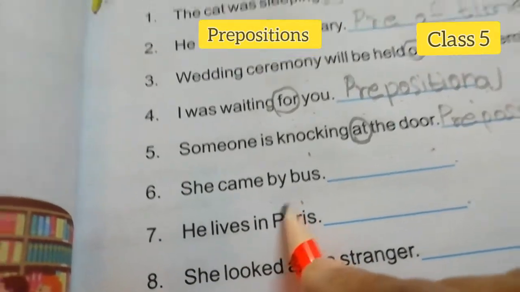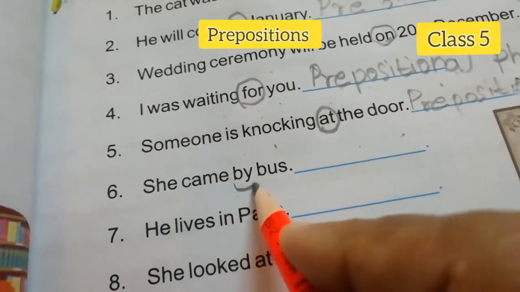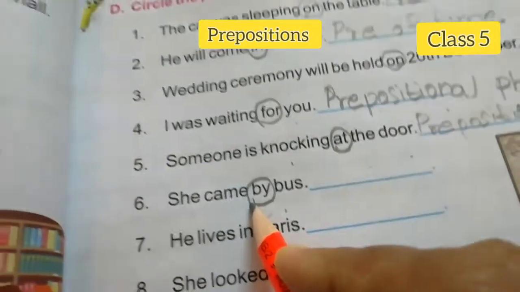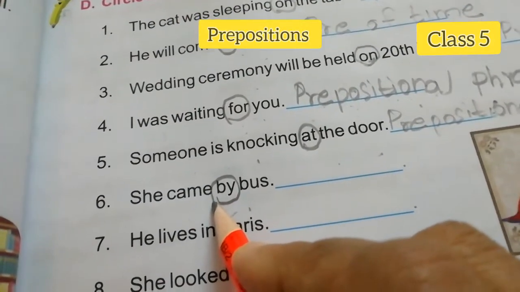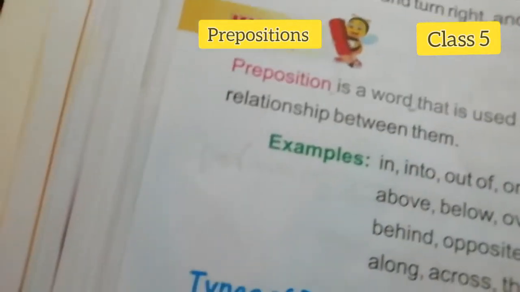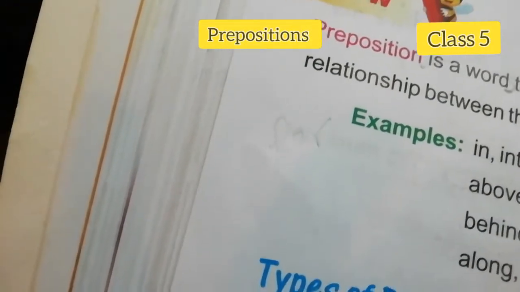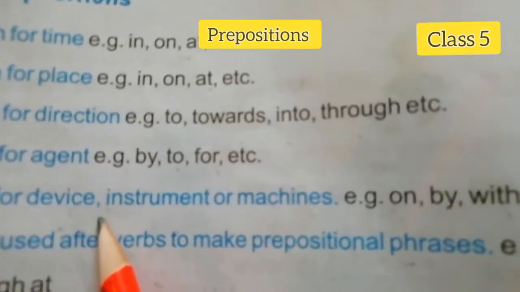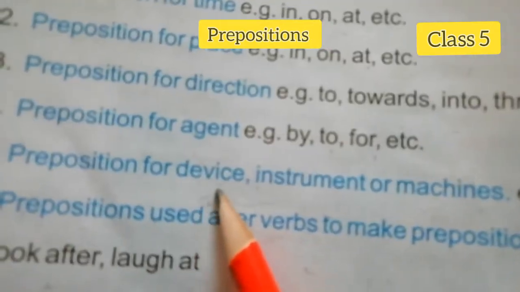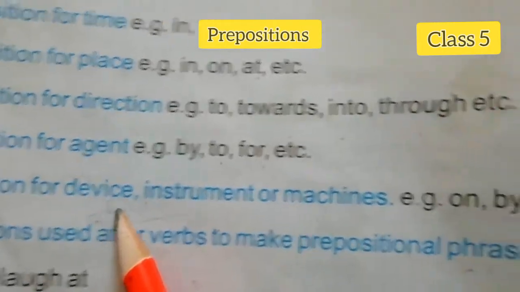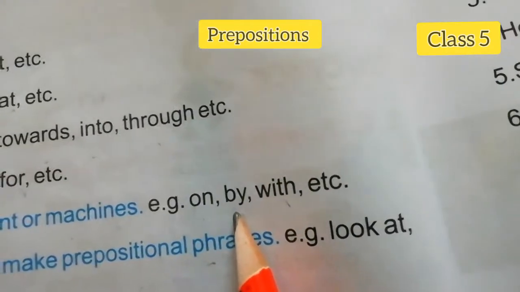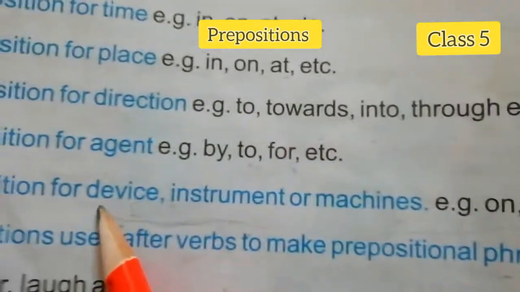Next, she came by bus. So what is the preposition here? By. What type of preposition? Preposition of device. Came means device, no? So by means preposition of device.